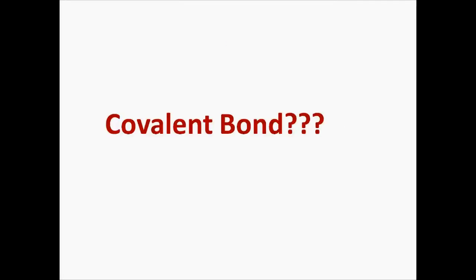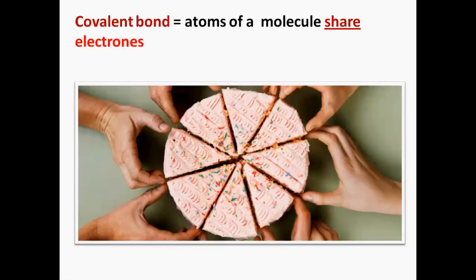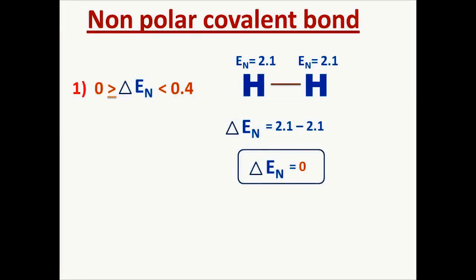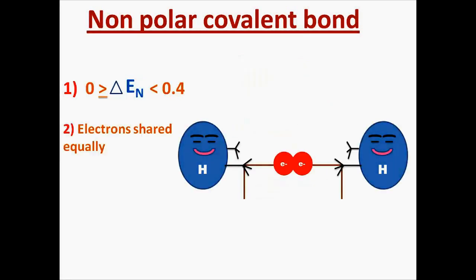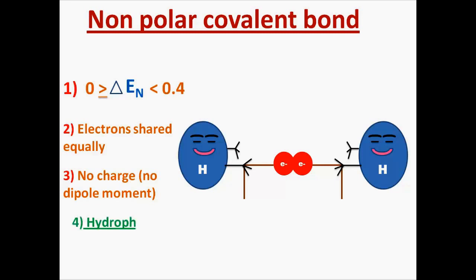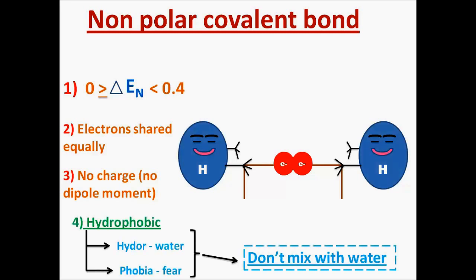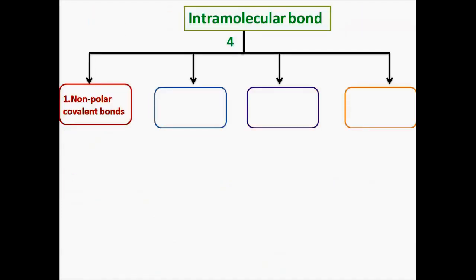First is the nonpolar covalent bond. What is a covalent bond? A covalent bond is formed when the atoms of a molecule share electrons. So, what is a nonpolar covalent bond? It is a bond between nonmetals where the difference of electronegativity is between 0 and 0.4. So, the bonding electrons will remain at the center of the chemical bond. Secondly, the electrons are shared equally. Thirdly, there is no charge separation or dipole moment. Since there is no charge separation, this molecule cannot enter into a charge interaction with water and will therefore be hydrophobic, so they don't mix with water.